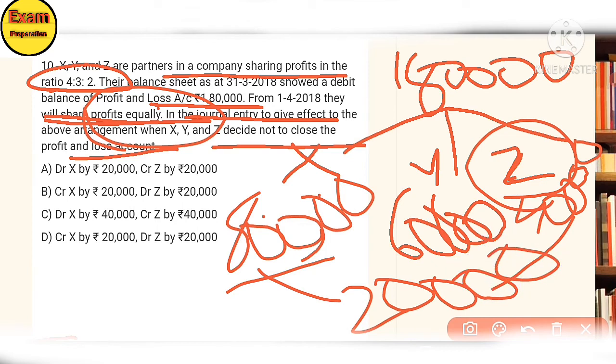So Z account debit and X account credit. The answer is option B. Z account debit 20,000 and credit of 20,000 to X account. Will be clear.